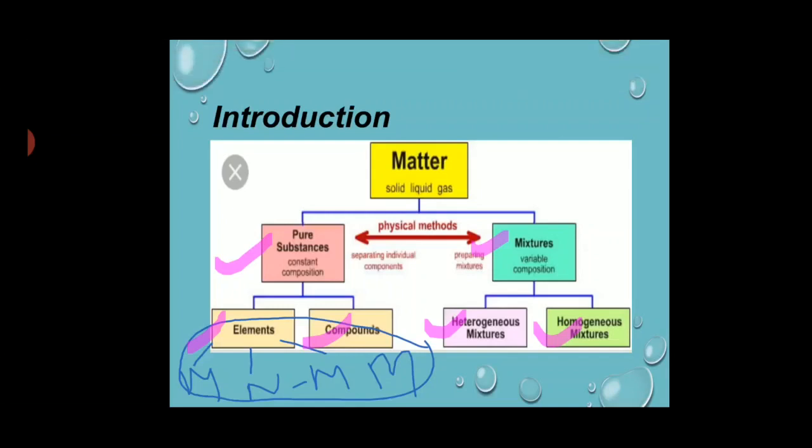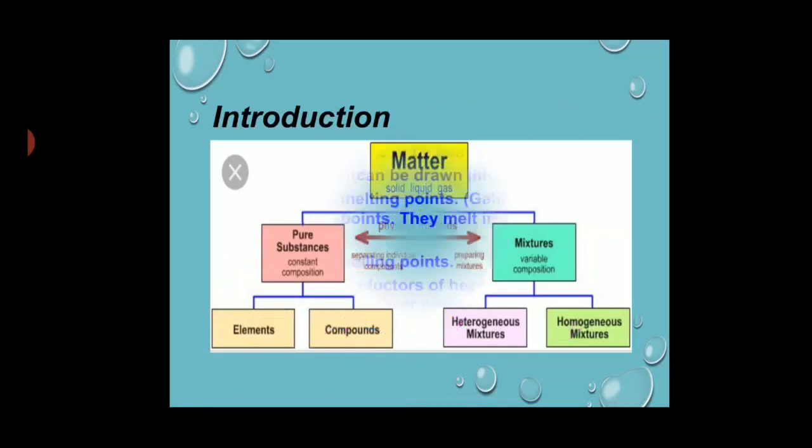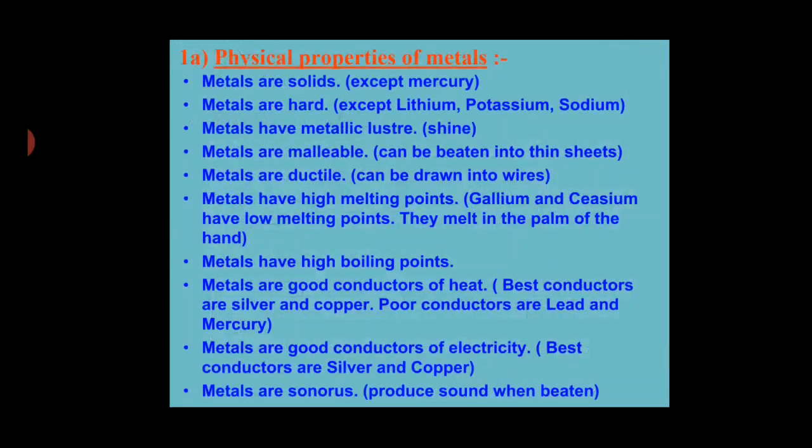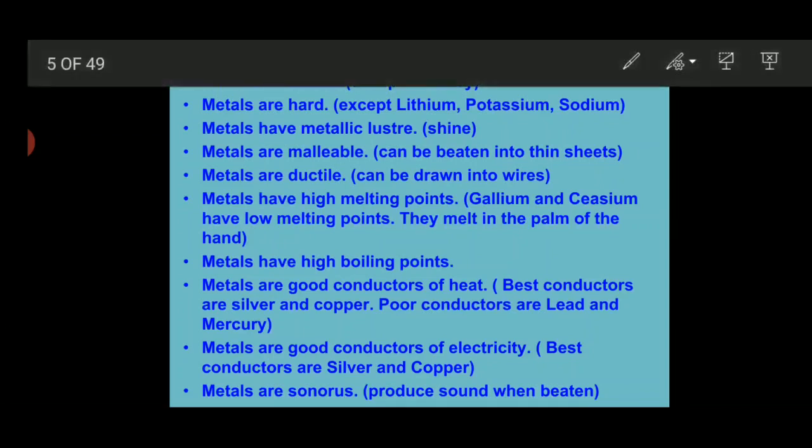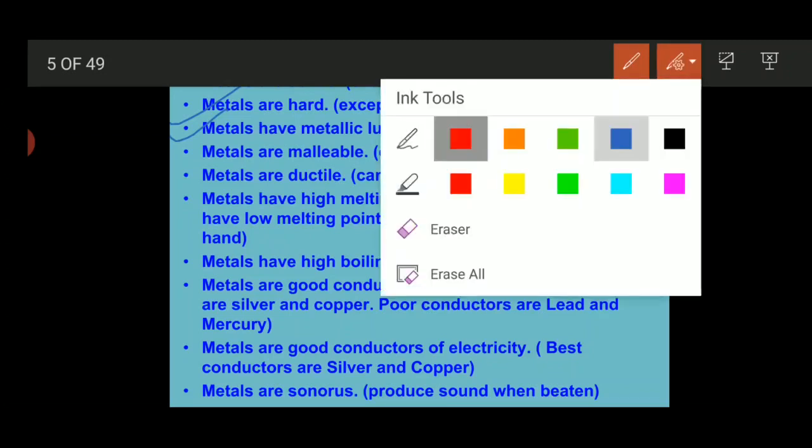So let's start our topic with the physical properties of metals. As we already know, all the metals are solid in nature except mercury. Metals are hard in nature. That also we know, except lithium, potassium and sodium. They are so soft that we are able to cut them with a knife. Metals have metallic luster, meaning they have a shiny appearance.